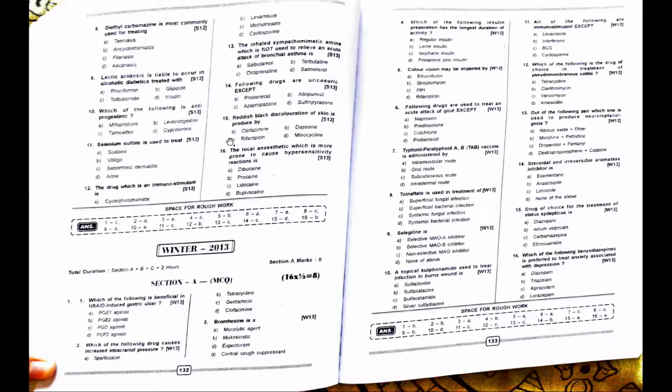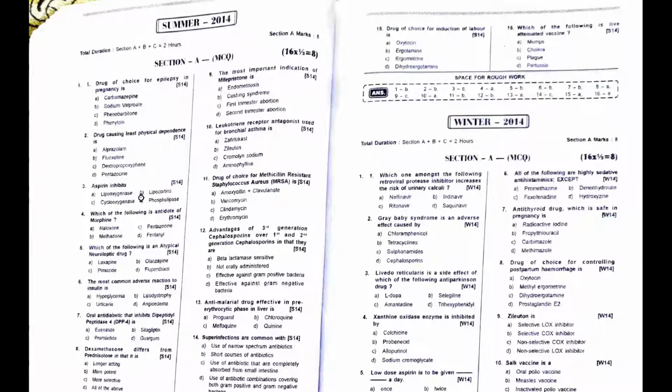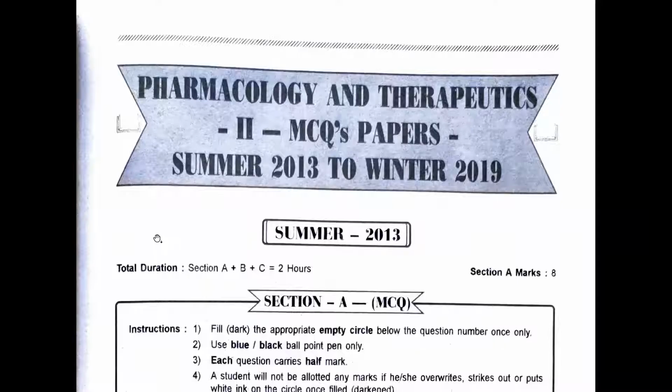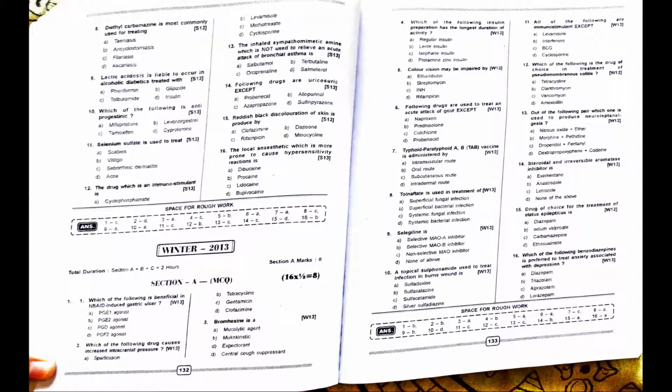Which drug is an immunostimulant? Cyclosporin, immunosuppressant. Methotrexate, immunosuppressant. Levamisole, yes, immunostimulant. Cyclophosphamide, immunosuppressant. Selenium sulfide is used to treat seborrheic dermatitis. Which of the following is antiprogestinic? Mifepristone is antiprogestinic.